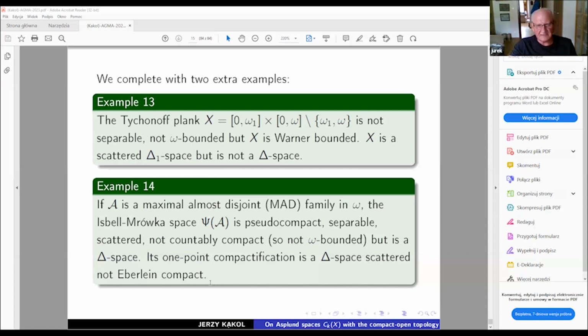So this shows that we can get compact delta spaces, even scattered ones, not being Eberlein compact.